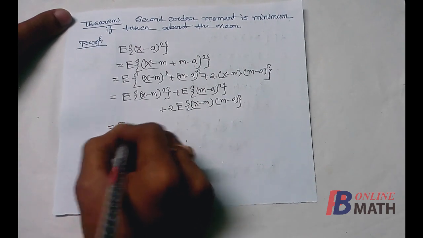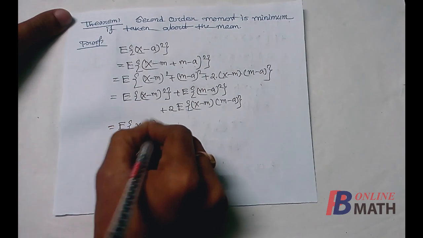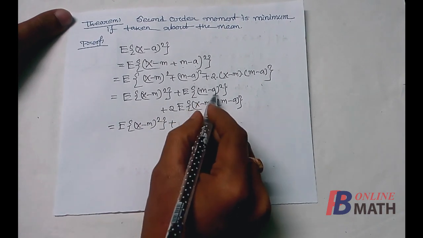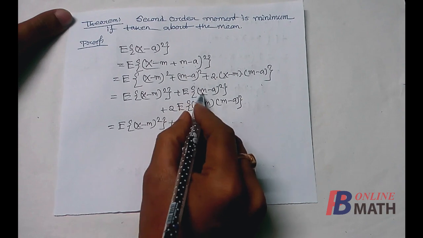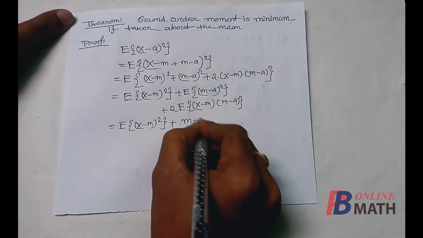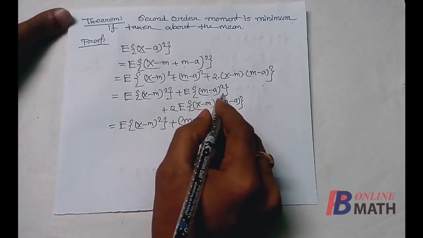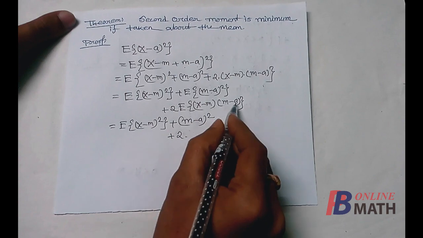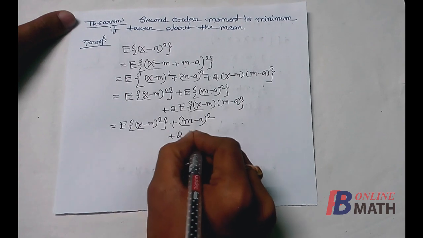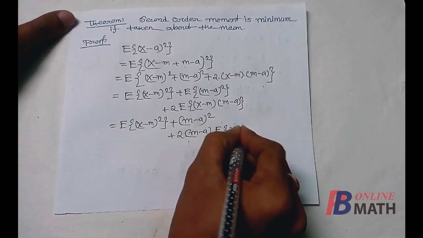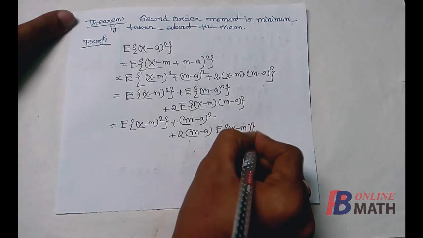That is equal to E of (x minus m) square plus, now m is a constant, a is a constant, so expectation of (m minus a) whole square is equal to (m minus a) square, since (m minus a) square is a constant, plus 2 into, now m minus a is a constant, so we can take this outside the expectation, then it is E of (x minus m).